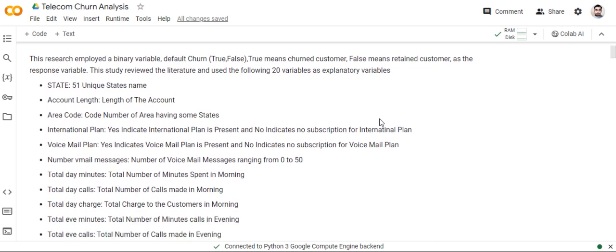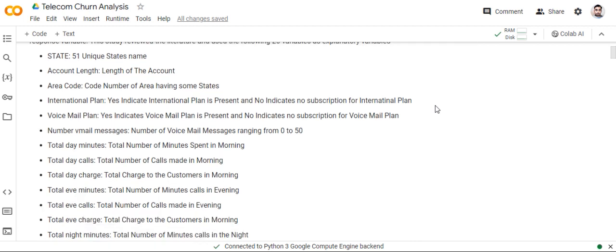First is state, 51 unique state names. Account length, the length of the account. Area code, the name of the area covering some states. International plan: yes indicates the international plan is present, no indicates no subscription for the international plan. Voicemail plan: yes indicates the voicemail plan is present, no indicates no subscription. Number of voicemail messages, ranging from 0 to 50. Total day minutes, total number of minutes spent in the morning. Total day calls, number of calls made in the morning. Total day charge, total charge to the customer in the morning. Total evening minutes, total number of minutes of calls in the evening.